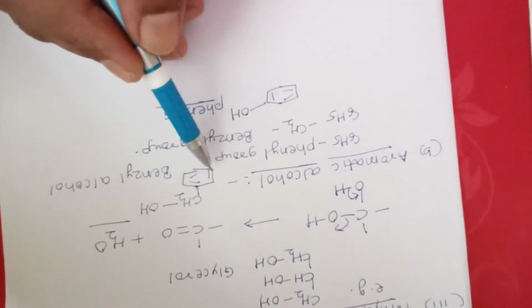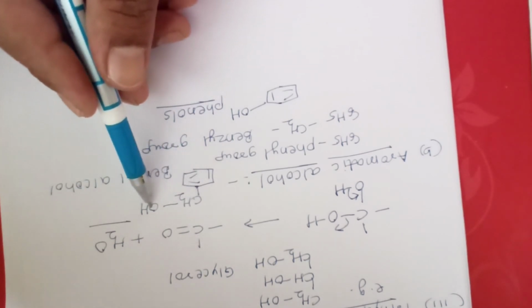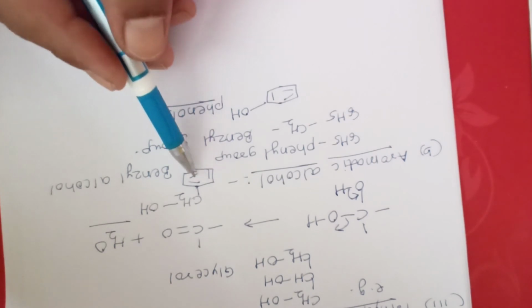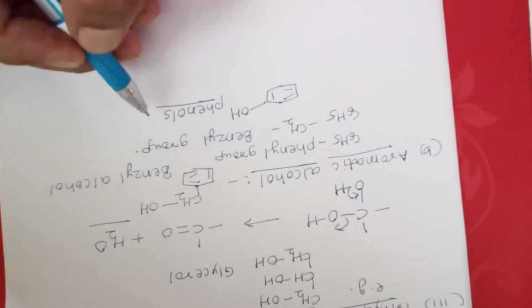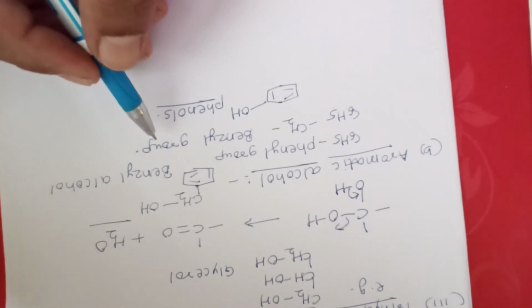So this is different from phenol. There is a carbon atom inserted between OH group and this benzene ring system. So this is the preliminary idea about the classification of alcohols.